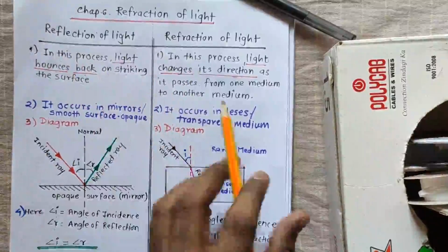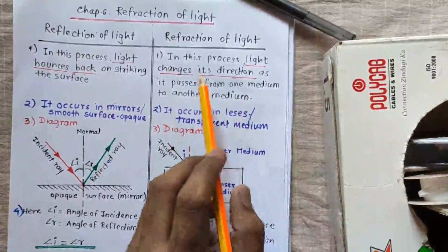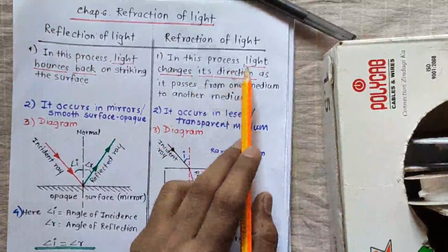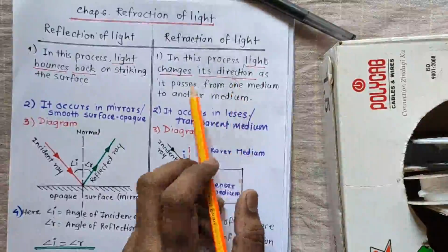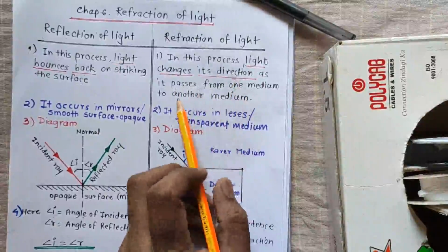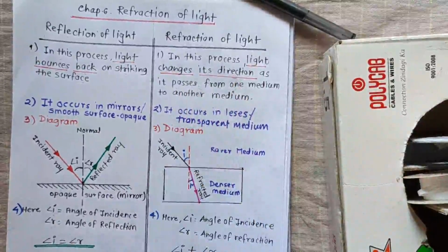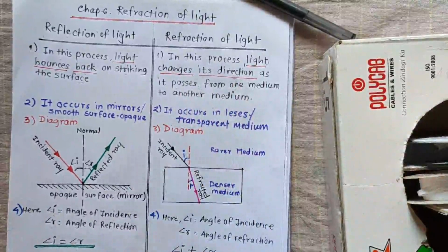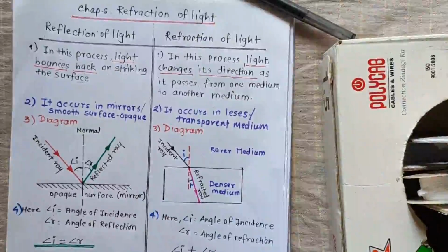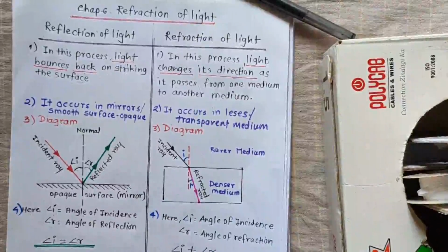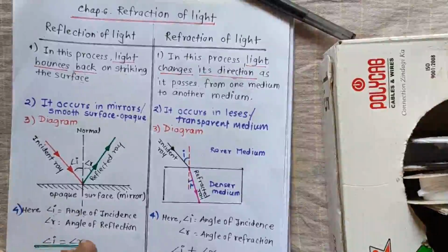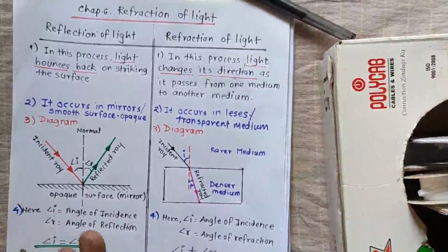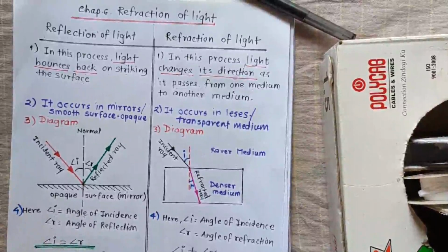What is the refraction of light? In this process, the light changes its direction as it passes from one medium to another medium. For example, we are in the air medium, as a light in the air medium, and we are going into the glass medium. Glass can be anything. It can be a glass slab, it can be a glass object.